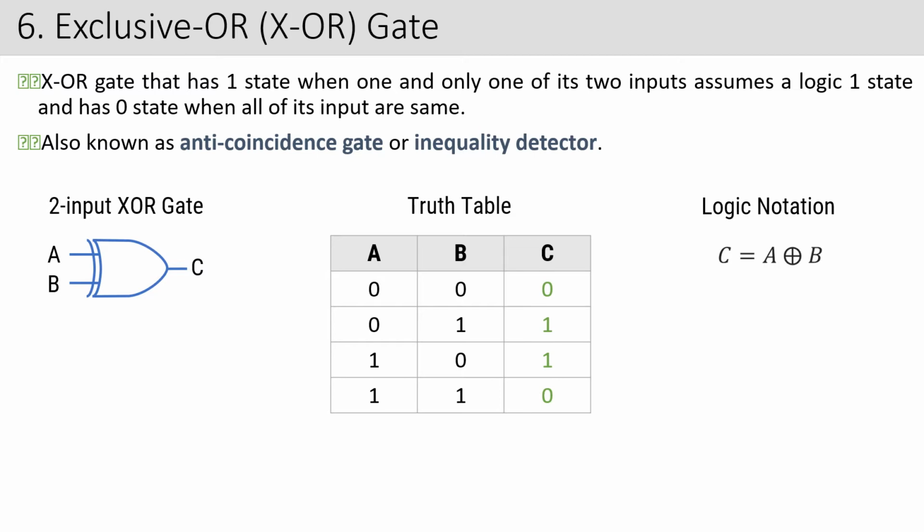I said the XOR gate has one state only when one and only one of its two inputs assumes a logic state 1. Only one of its inputs, any one of the inputs assumes 1, then we are getting the output to be 1. And when all the inputs are the same, we get the 0 state. When the inputs are 0 0, both inputs are the same, so we'll get 0. 1 1, both inputs are the same, so we are going to get 0.